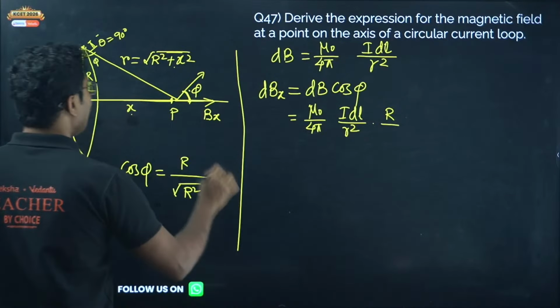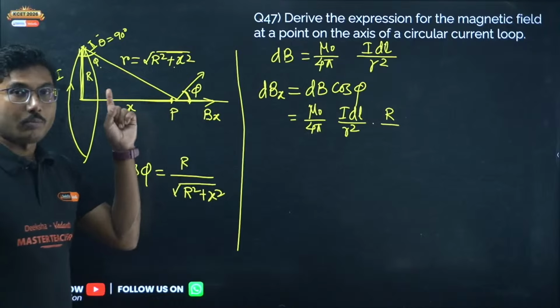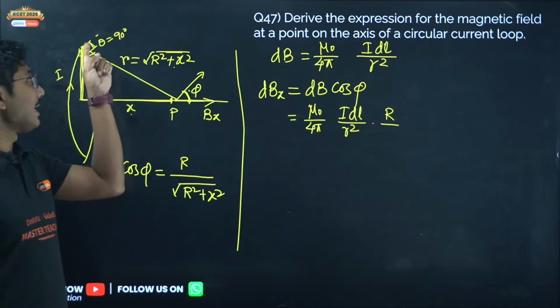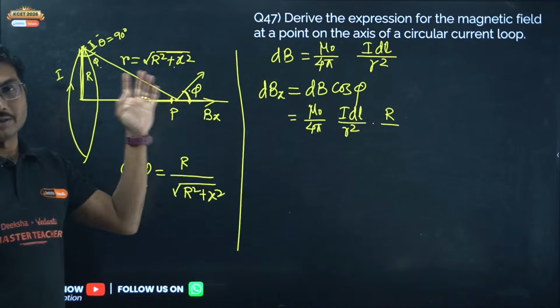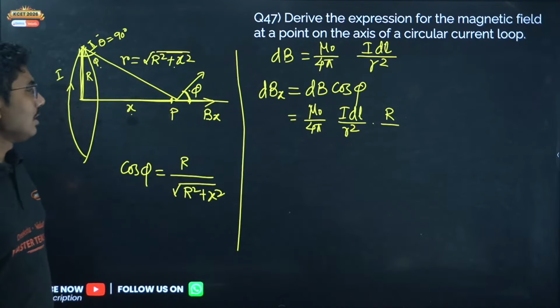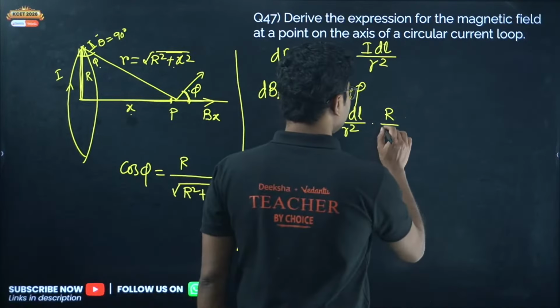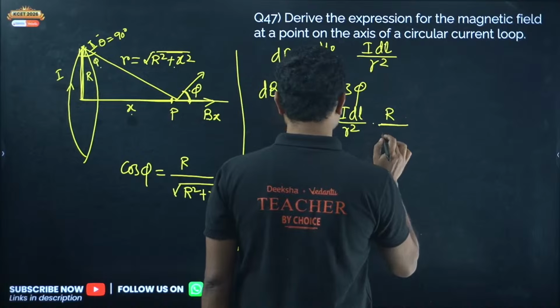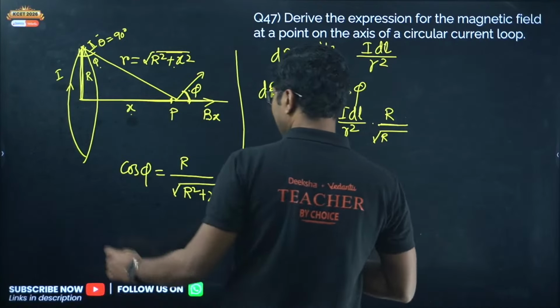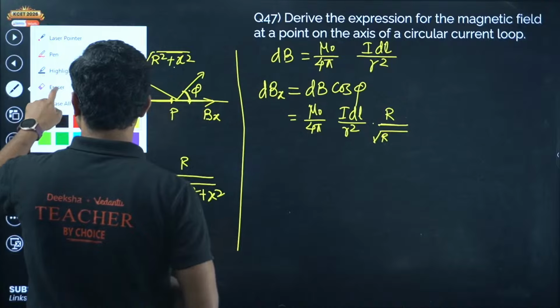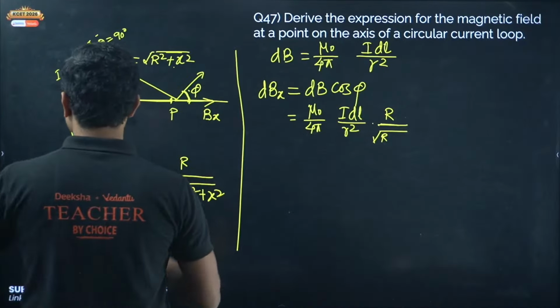Now remember, do not point this angle as theta. Theta is a different angle, that is the Biot-Savart's law. This is phi, phi is different. Okay, phi is different. Theta is 90 degrees, but phi is not. It will be R square plus x square, that is okay, that is R by capital R.